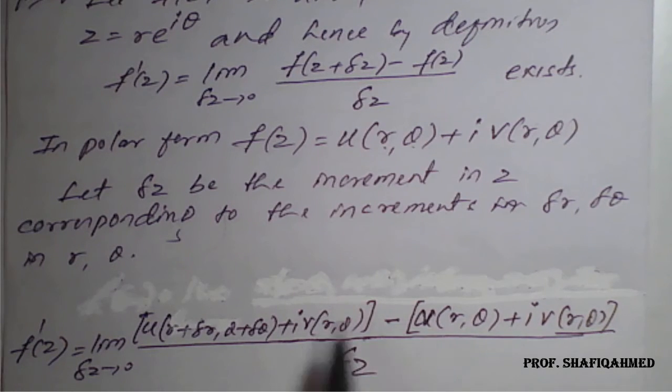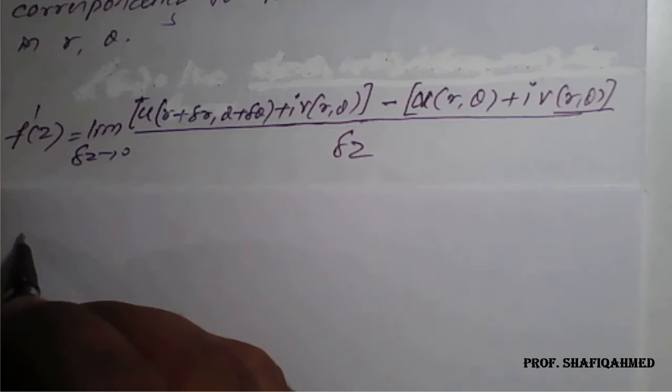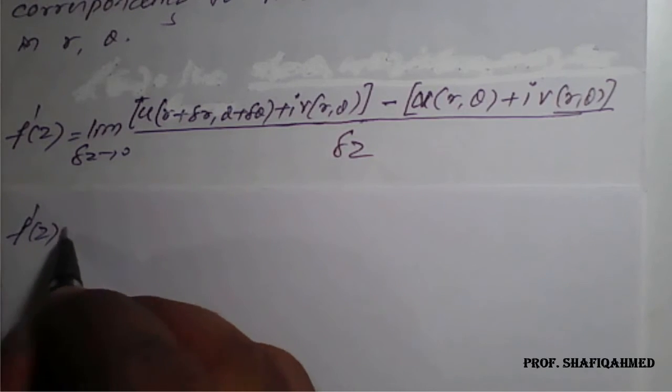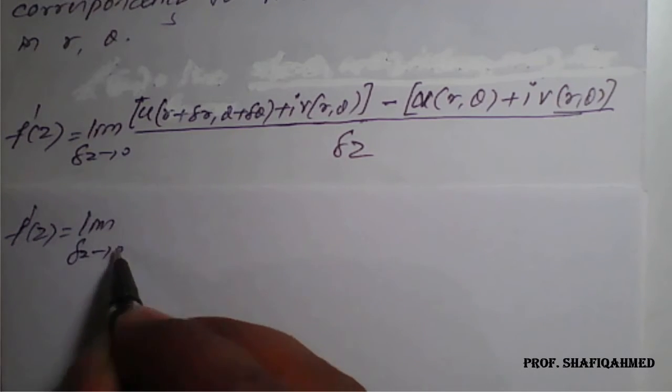On arrangement, for real part one side and imaginary part one side, we will get f dash of z is equal to limit delta z tends to 0.